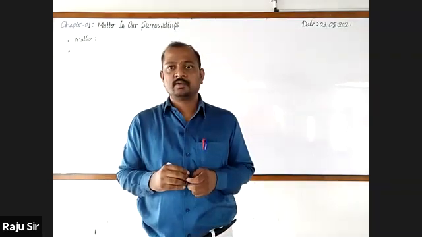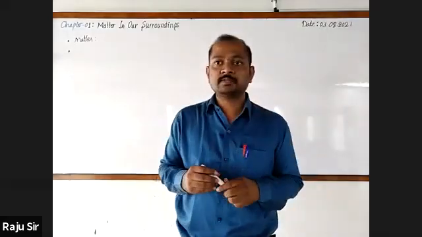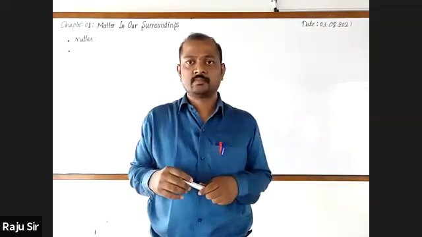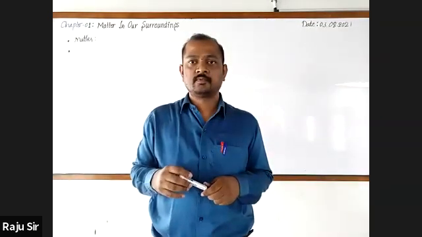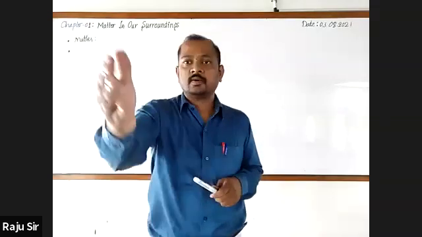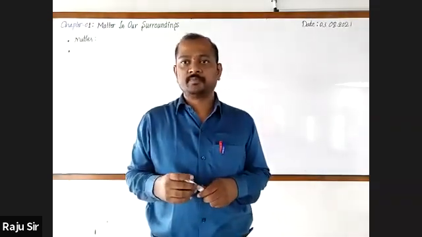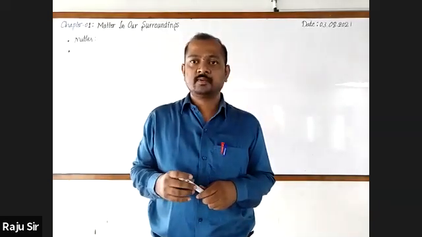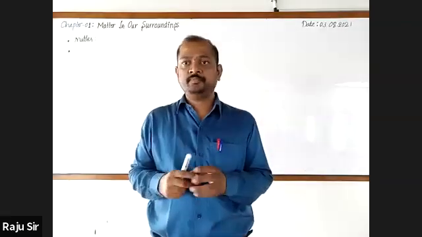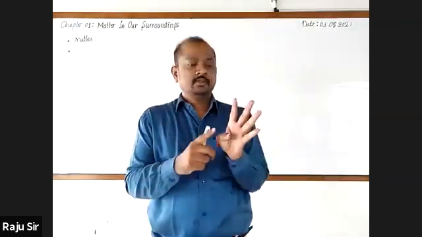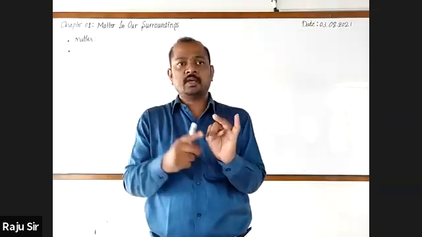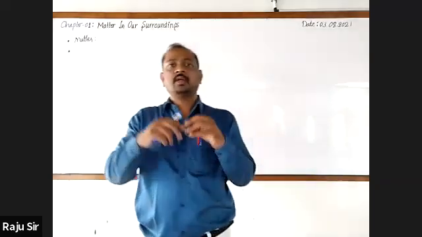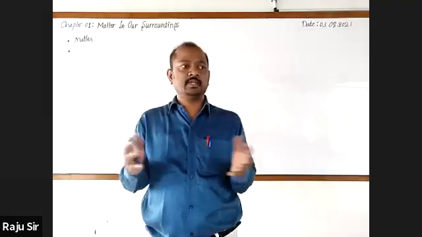What are these Panchatattva? Air, earth, sky, fire, water. Star is not there. Very good. Air, water, fire, earth, and sky. These are the 5 basic elements. According to them, everything is made up of the combination of these.